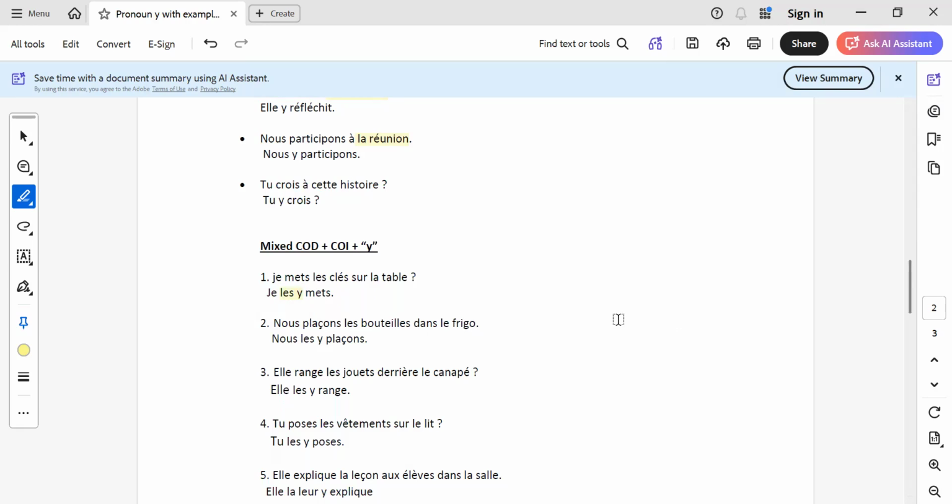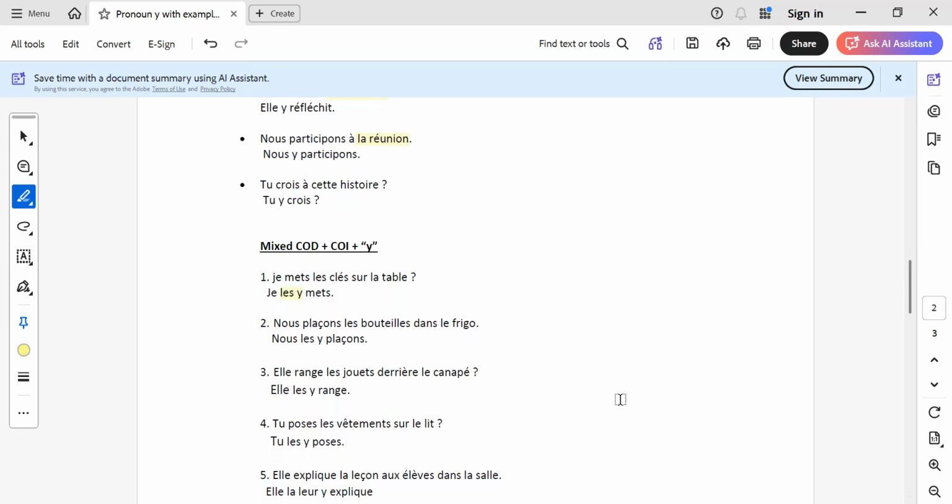So the sentence becomes je les y mets. The sequence of the pronouns will be first COD, then COI, then Y, and then EN. In that also you need to remember, first it will be me, te, se, then nous, vous, and then the third person pronouns will come, like le, la, l', or les, which is the COD. And then there will be COI, which is lui and leur. That is the usual sequence of the pronouns. So here it will be je, les, y, mets.